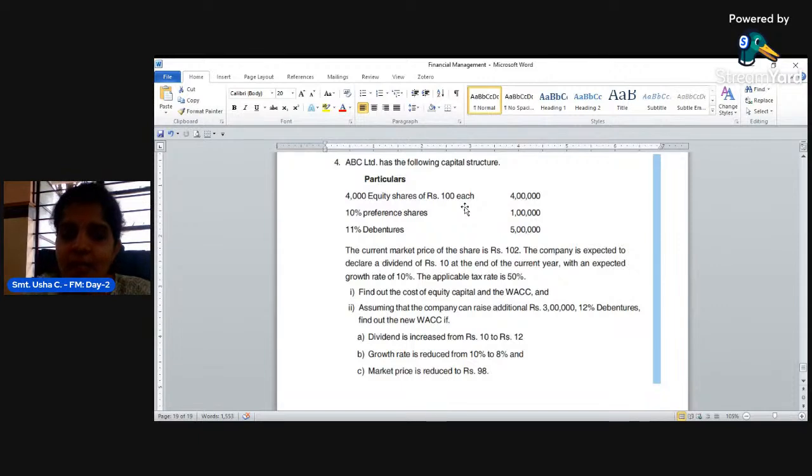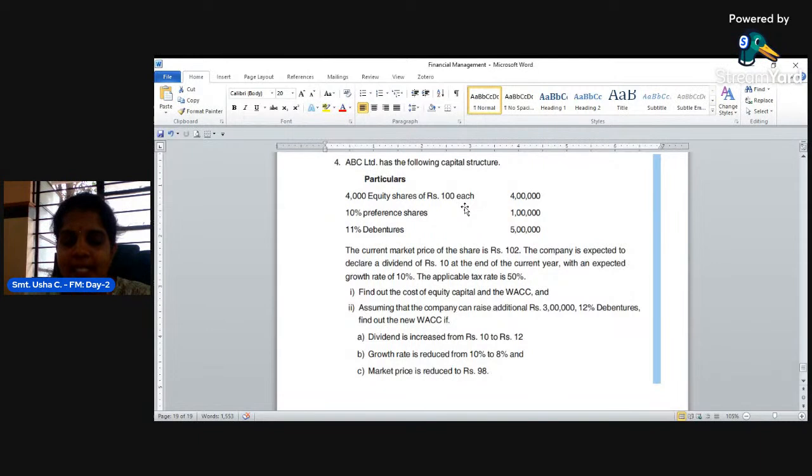So the earnings to the equity shareholder is nothing but dividend to the equity shareholder. Earning means part of the profit to the equity shareholders. That 10 rupees is decided by the company to pay as returns to the equity shareholder, that is EPS, or you can take that as DPS also, with an expected growth rate of 10%. There is a growth rate in this problem.